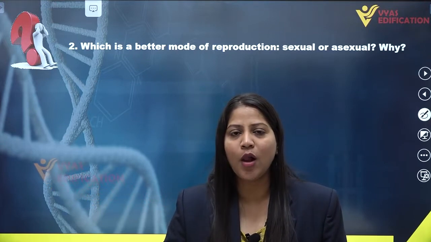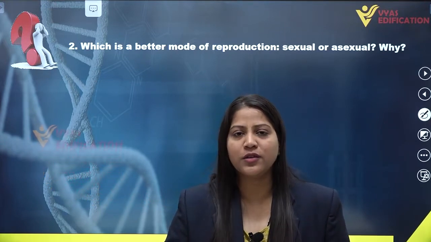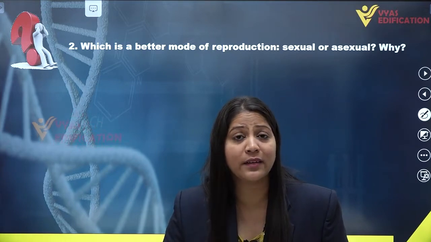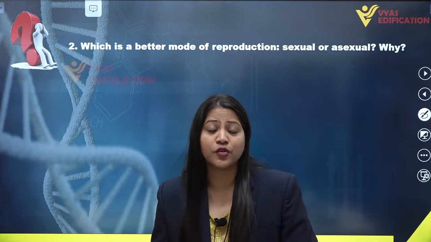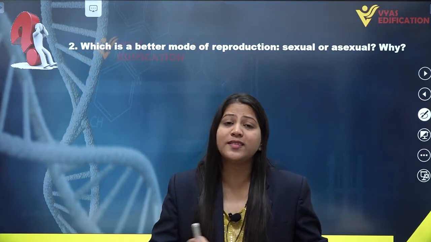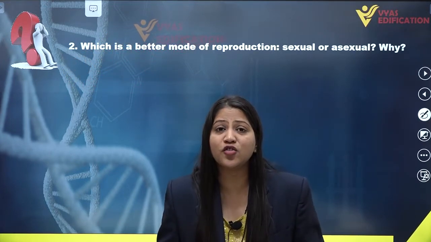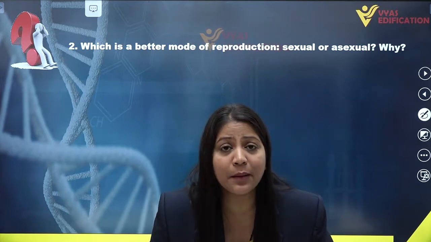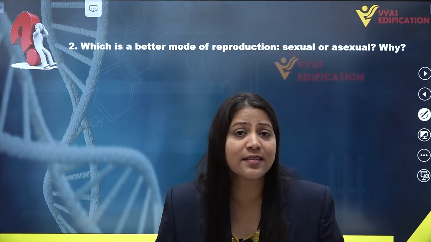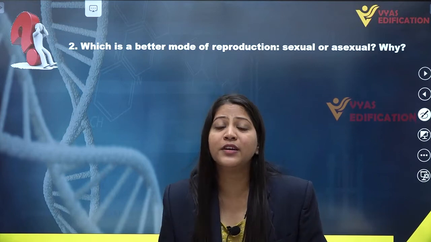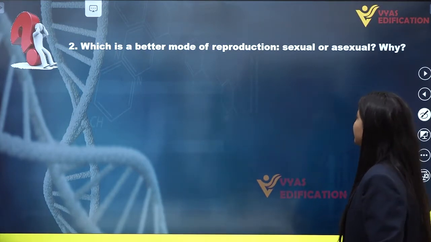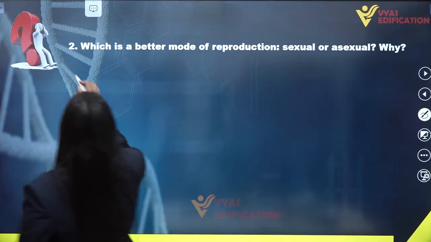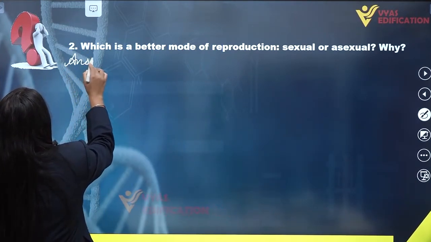Hence, we can say that sexual reproduction is much better than asexual reproduction, and the organisms produced through sexual reproduction are more adaptable in the environment as compared to the offsprings produced from asexual reproduction. So this is the answer.